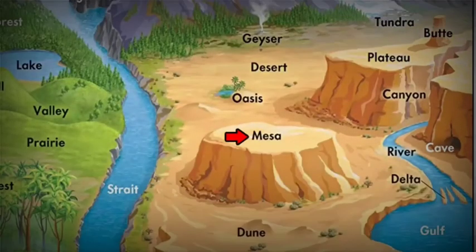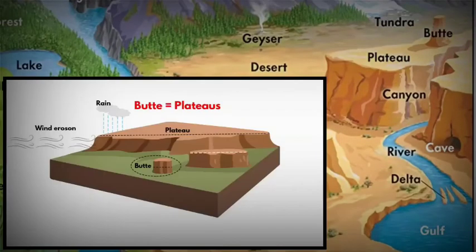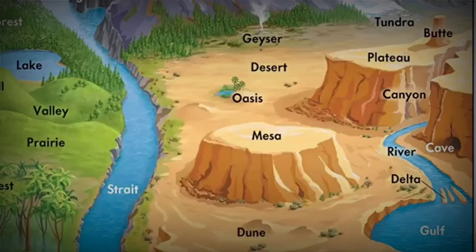The next one is mesa. Now a mesa is also a plateau, basically an isolated flat-top elevated landform. But the only difference between a mesa and a plateau is that a mesa is formed after weathering and erosion of a plateau. If I have to put it in an order, first comes a plateau. After weathering and erosion, a plateau gets converted into a mesa, and after that more and more weathering and erosion, a mesa gets converted into a butte. Weathering and erosion basically cuts the rock in a plateau and turns them into mesa and butte.